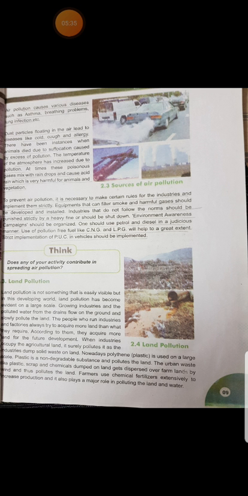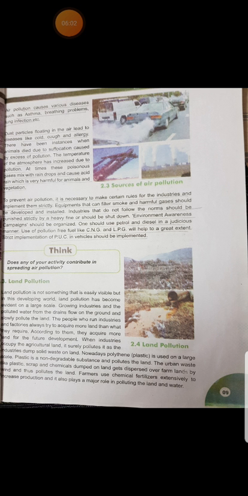Harmful gases mix with rainwater and come to the ground and cause acid rain, due to which fish, insects and vegetables are destroyed. So, what steps should we take to stop this air pollution?